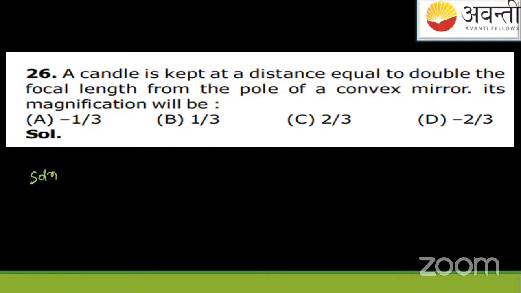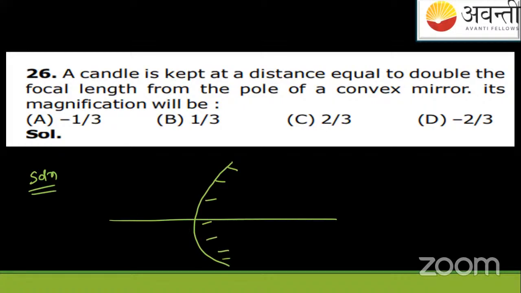So, the solution. This question says that a candle is kept at a distance equal to double the focal length from the pole of the convex mirror. So convex is bulged outwards. This mirror is bulged outwards, and this is the pole of that mirror. It's kept at a distance, double of the focal length, from the pole of the convex mirror. So I will consider that candle to be like this, at twice of F. Pole P is this point, and its focus will be here.